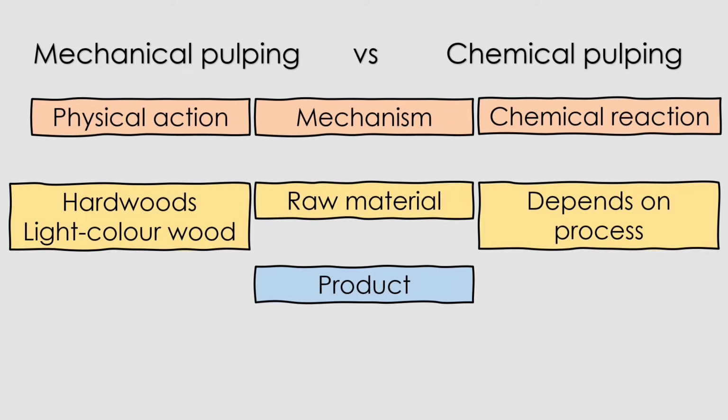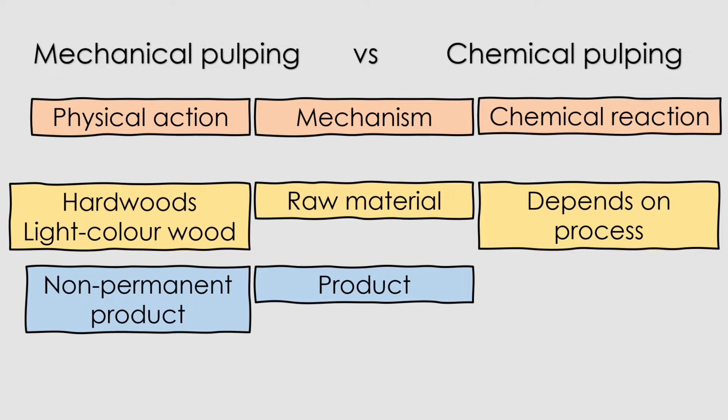Since both pulping methods have a huge difference in mechanism and the use of raw materials, the products are very much different. Mechanical pulping is used for making non-permanent products like tissue, newspaper, and printing papers that do not require high strength. The lignin retained will cause the products to turn yellow with exposure to air and light.